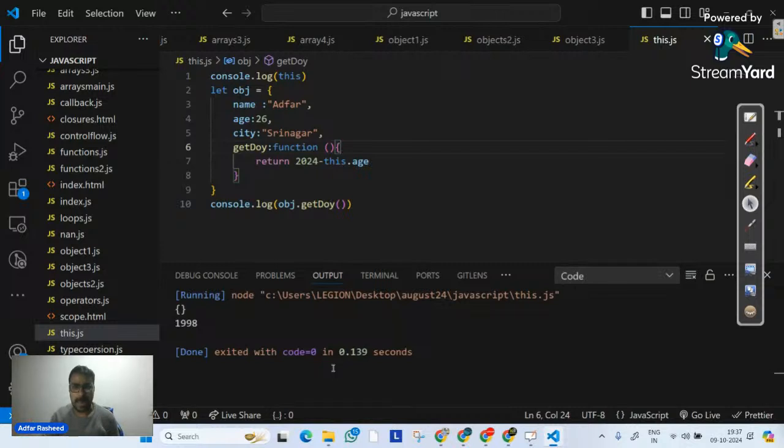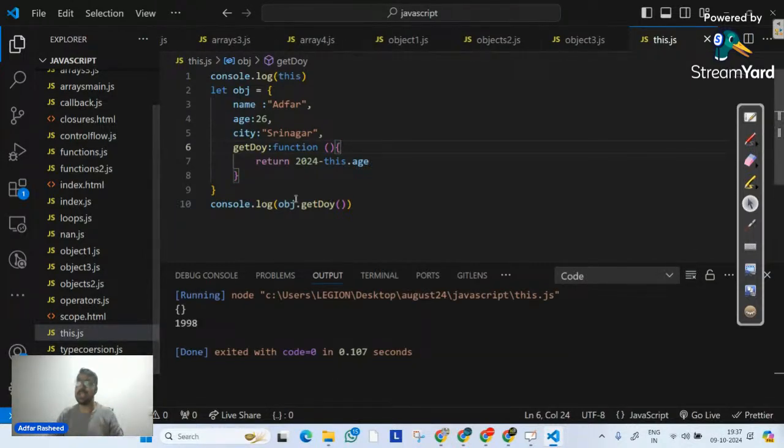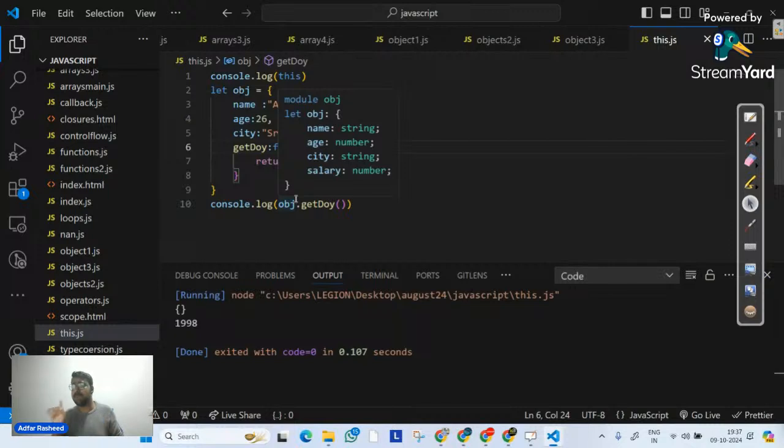Am I clear? So if I execute this, you can clearly see it gives me 1998. Until now, am I clear? Every 51 student, every student must reply in the chat. Am I clear?